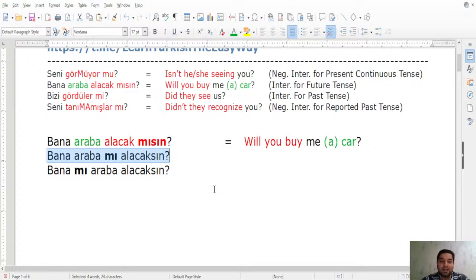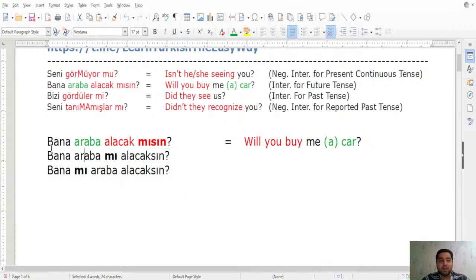Therefore the function of placing this mı after araba is to wonder whether it will be a car or something else. So bana araba alacak mısın means I'm wondering whether you are going to buy or not. But if you say bana araba mı alacaksın, now the wondering changes from the verb to what are you going to buy for me? Is it going to be a car or something else?